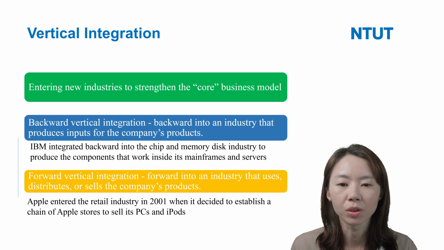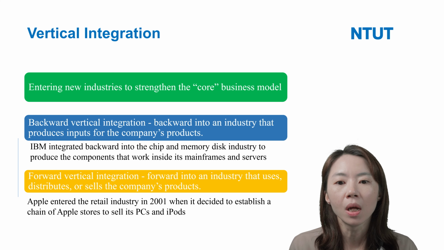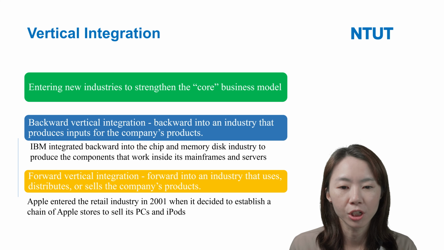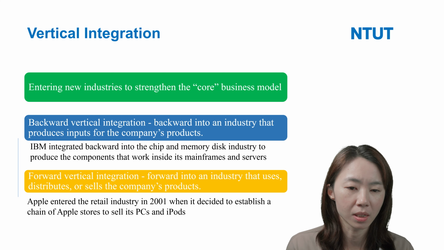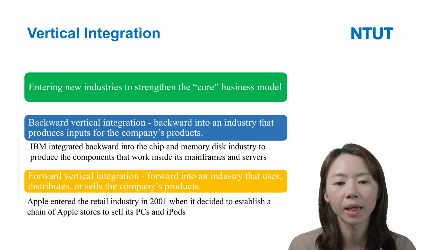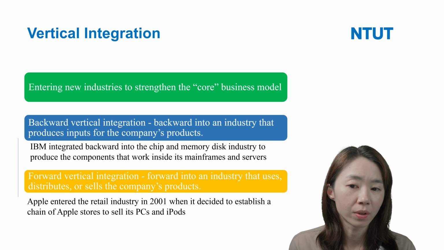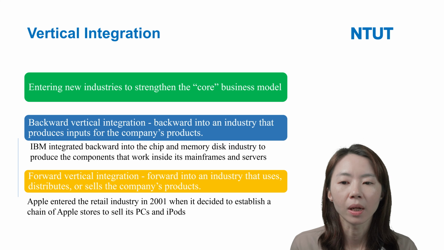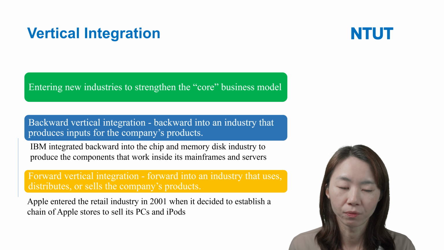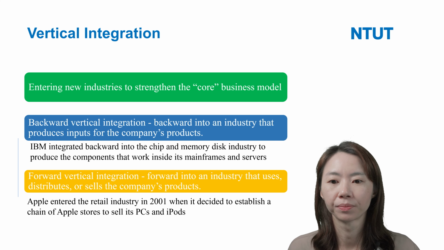And like IBM, they integrated backward because they wanted to produce the chip and memory disk. So they can put these components, the inputs, inside the mainframes and the servers. So IBM here is an example of backward vertical integration.